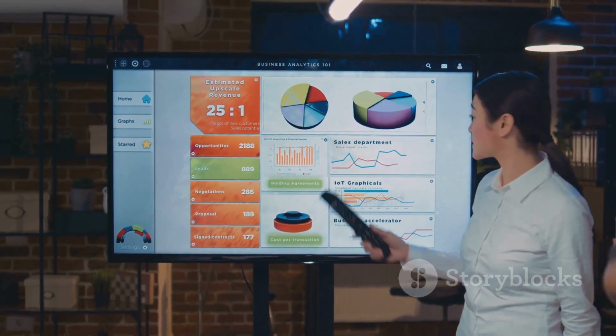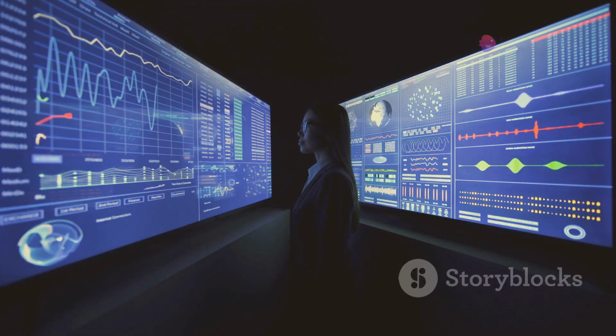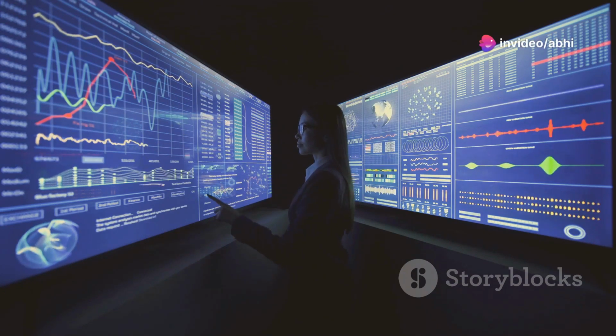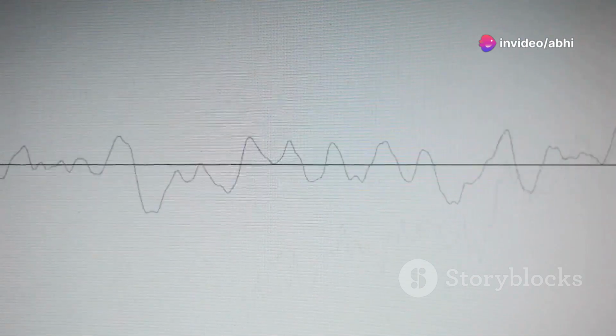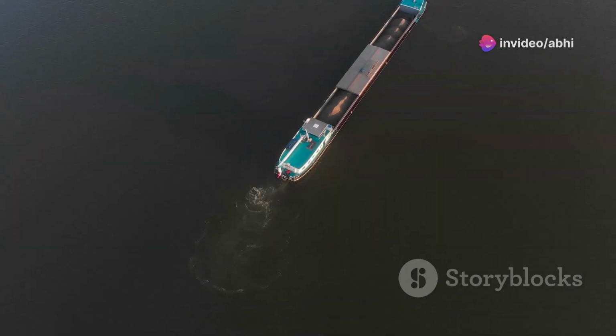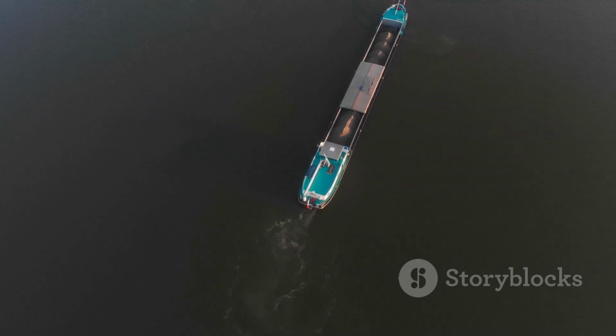Feedback is crucial for control. It shows how the system is doing, so we can make improvements. Positive feedback increases output, while negative feedback keeps the system stable.